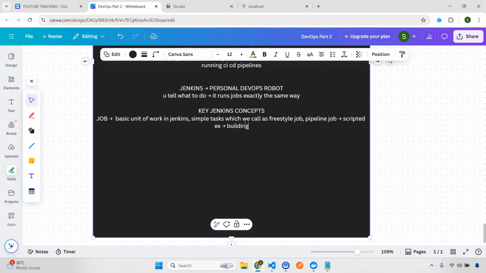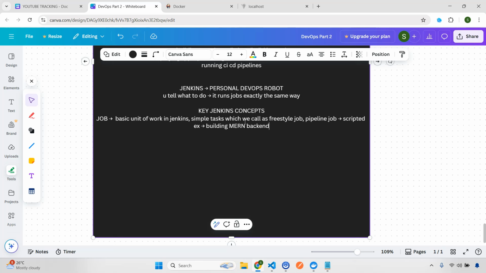Now again, some of you are probably wondering why I'm spending a lot of time on this concept. It's very important. I can't directly jump into the practical, because it will be very difficult to understand. Some of you actually commented that I took a lot of time explaining concepts, but believe me, when you're learning DevOps, you need to understand concepts. You can watch other YouTube videos, everyone will do the same. Concepts and flow are very important. If you think you can directly apply without concepts, you will not be able to understand those things. You have to understand why we need this and where it actually fits in DevOps. That is very important.